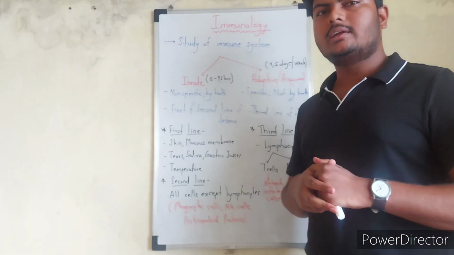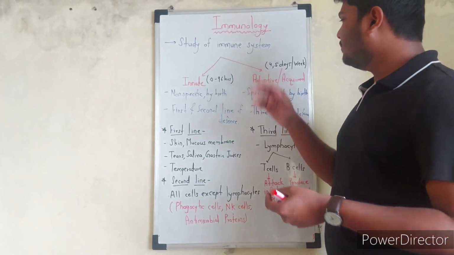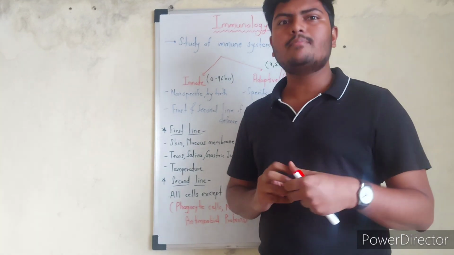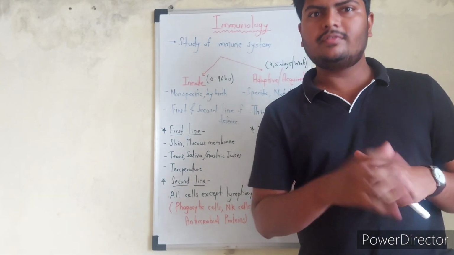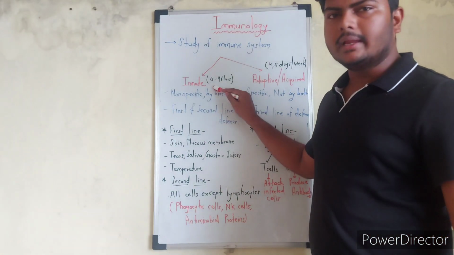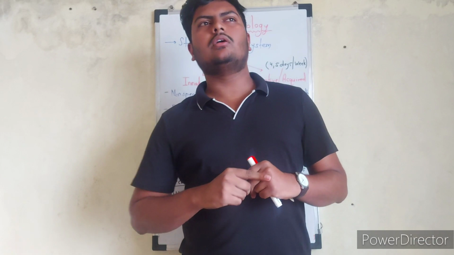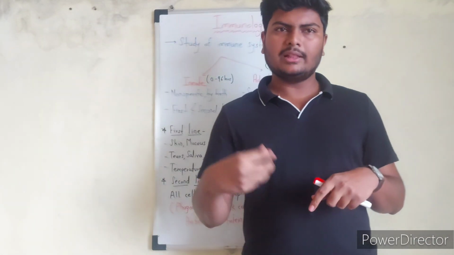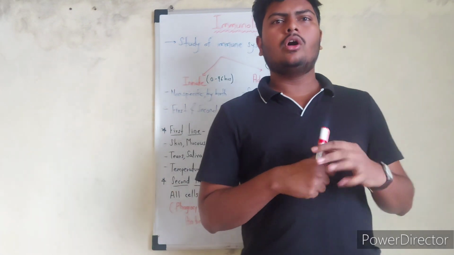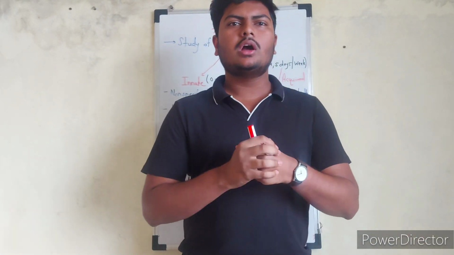So we will look at the basic differences between the innate and adaptive immune response. The first and important difference is that innate contains no memory and adaptive contains some memory. What does that mean? Let's say I encounter some kind of pathogen today. The first activity will be done by innate immunity, which is an immediate immune response.